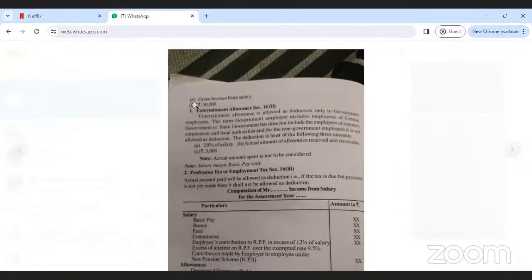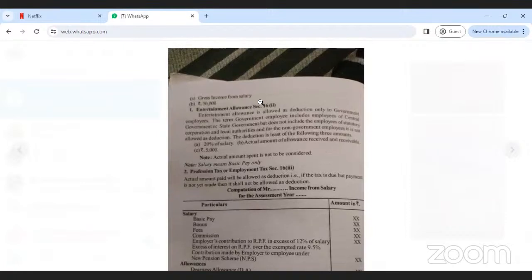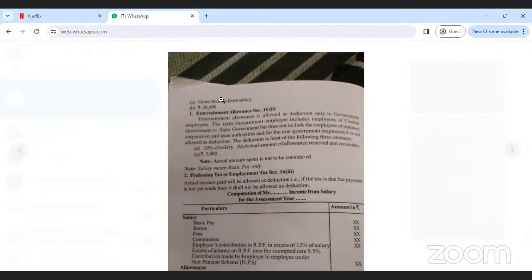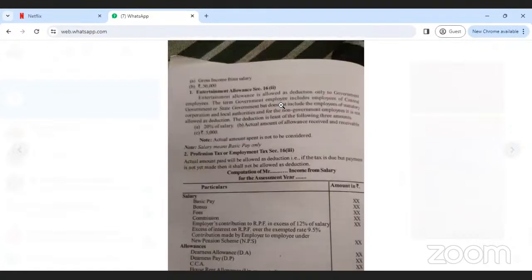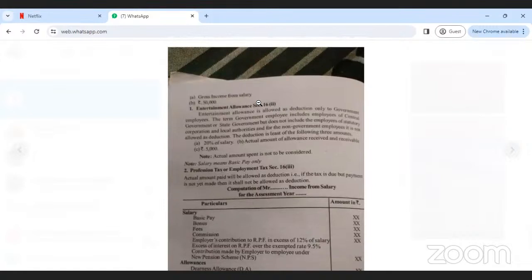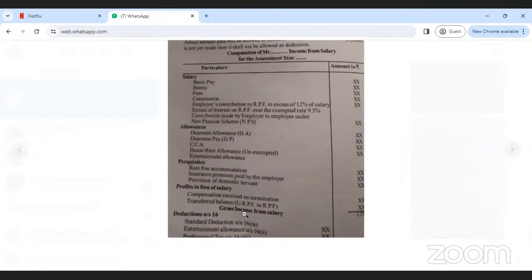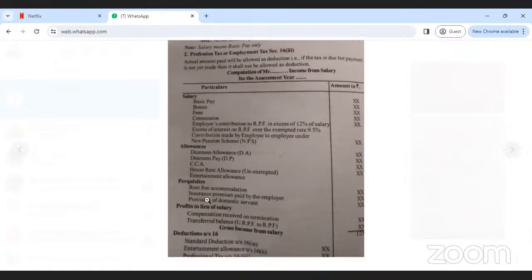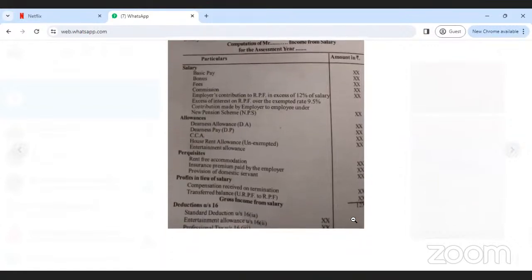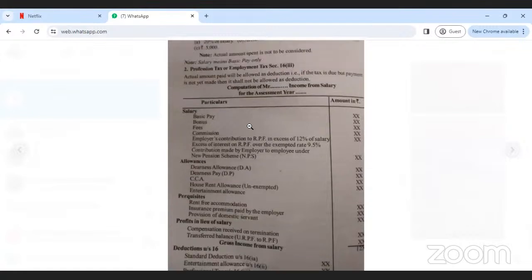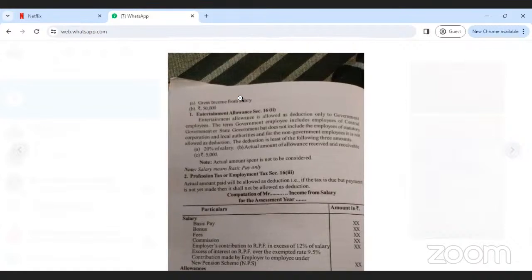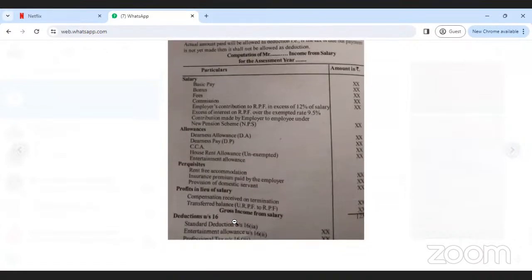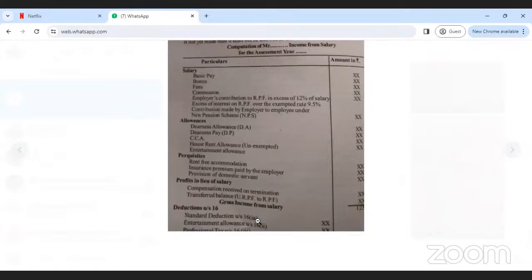See here, for standard deduction, gross income from salary or 50,000, whichever is least comes under standard deduction here. That's all. Now, gross income from salary means what? Salary, allowances, perquisites, profits in lieu of salary, you get the gross income from salary. After that, gross income from salary and 50,000 is the standard amount. Whichever is least is the standard deduction under section 16(1). That's all. Now is it clear?